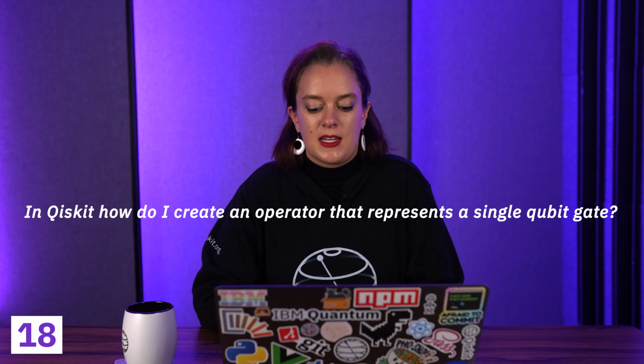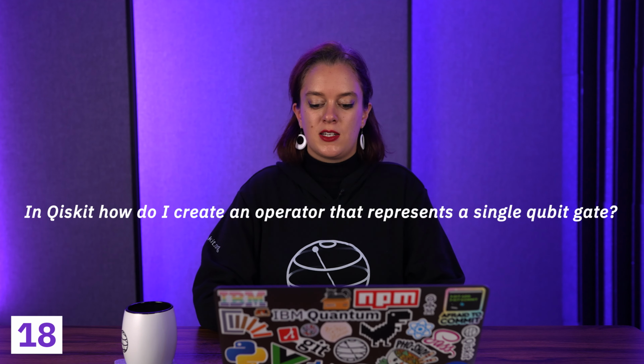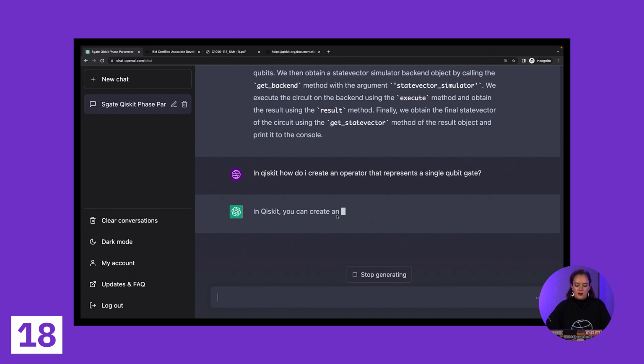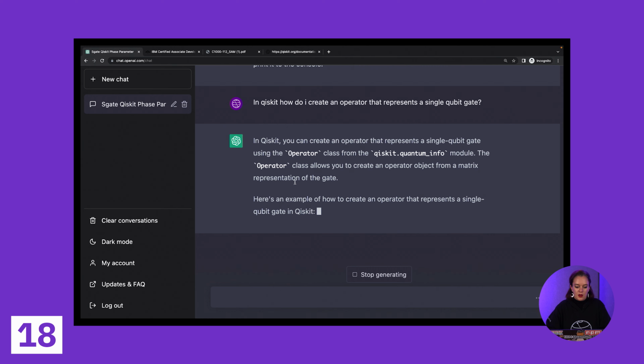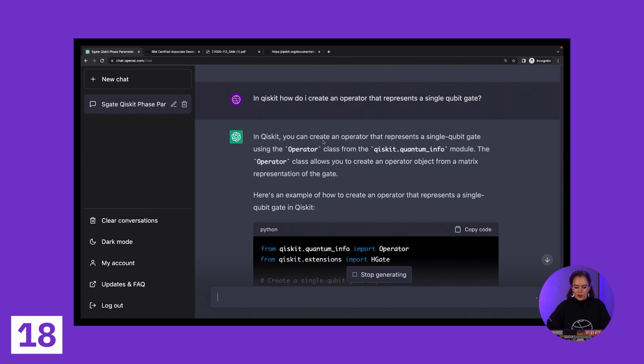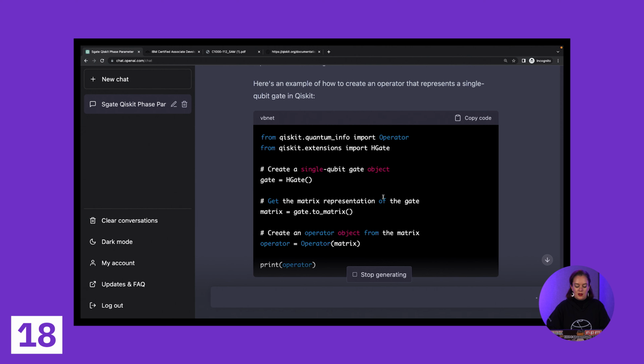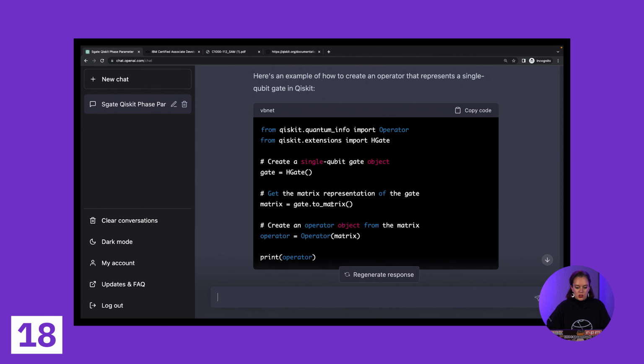Okay, next question. In Qiskit, how do I create an operator that represents a single qubit gate? So here I'm really hoping that ChatGPT is going to use the Operator class. I don't just want a quantum gate. Specifically, I'm looking for that operator format that Qiskit has available. Oh yeah, straight out the gate, we're along the right lines, saying you can use the Operator class. It's in the quantum info module. So yes, that is looking good so far.